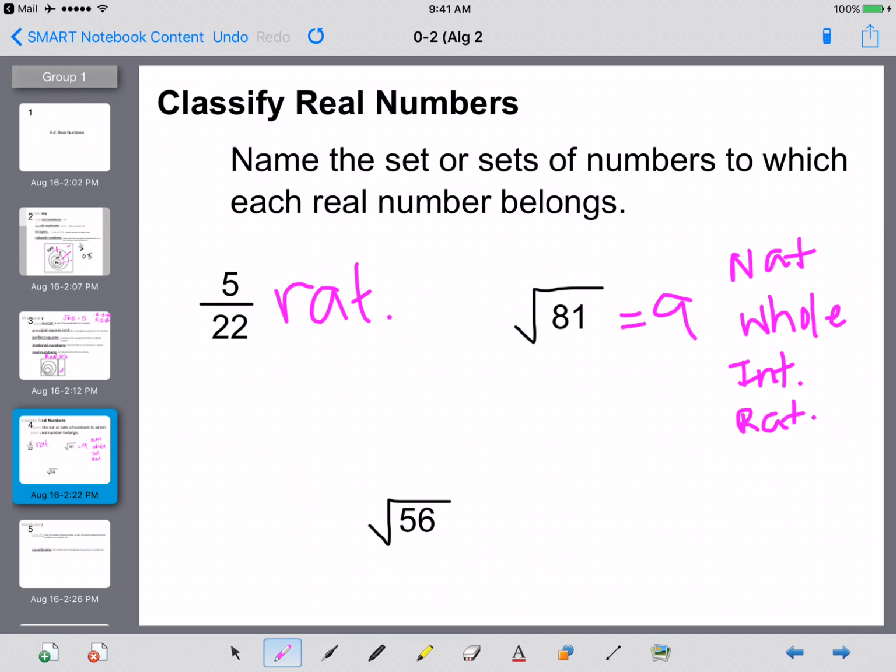It fits into all of those categories. And then the square root of 56 comes out to be, when I punch it into my calculator, something like 7.48334, continuing on forever. Is there a pattern in that? Is it repeating anything? No. So that would be an irrational number.